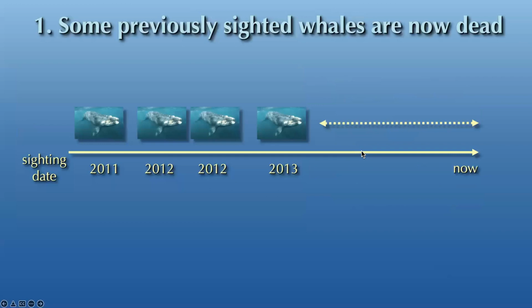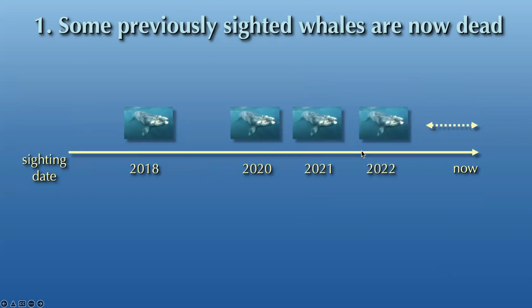The first problem, that some previously sighted whales are now dead: what we're going to do is to estimate the probability that an individual is now alive based on its sighting record. If a whale was seen regularly but has not been seen in a long time, then we probably estimate that there's a high probability that it's now dead. On the other hand, if a whale has been seen recently, it has a high probability of being alive. Estimating these kinds of probabilities is what I study in paleontology. I'm trying to estimate when a species in the fossil record went extinct. And this is an analogous problem for whales, except we're looking at when an individual died as opposed to when a species became extinct.